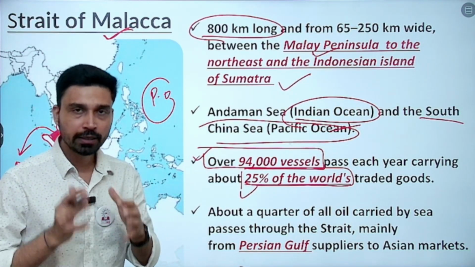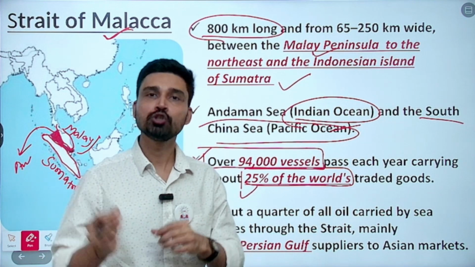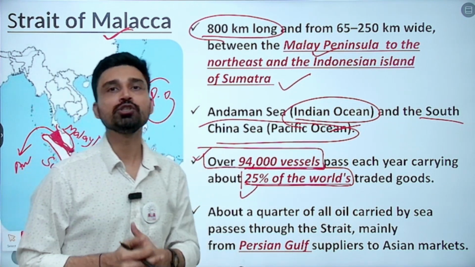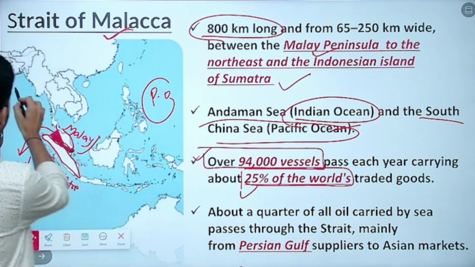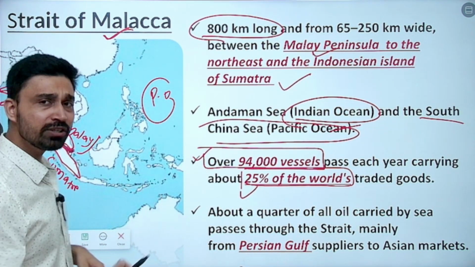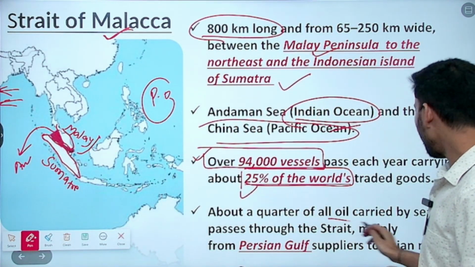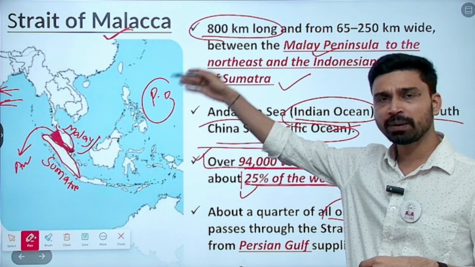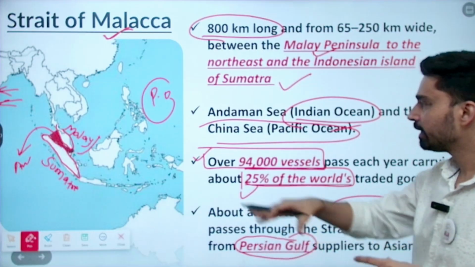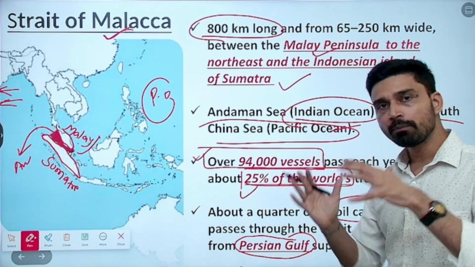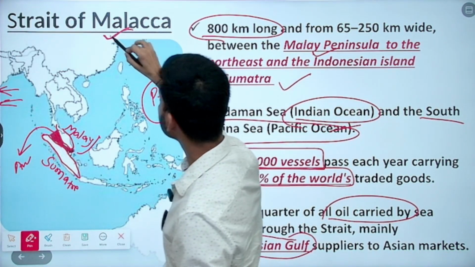What is the reason? The reason is that it connects the oil-producing countries with the oil-consuming countries. For example, China is one of the largest oil and gas consumers of the world. And in the Middle East region, further in West Asia, they are the largest oil producers. So most of the oil and gas that goes to China and Japan passes through the Strait of Malacca. So we can say it is also providing the transit route from the Persian Gulf to the Asian market. And that is where the importance of Malacca lies.